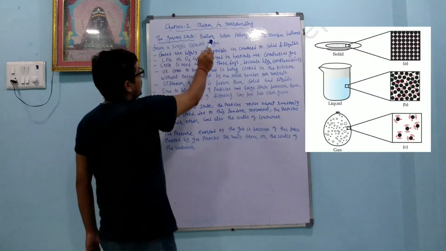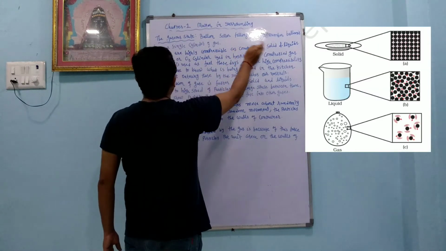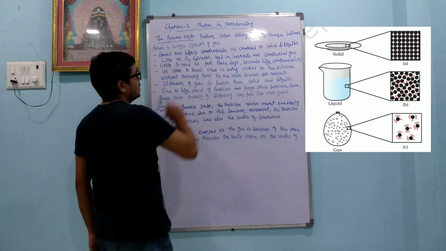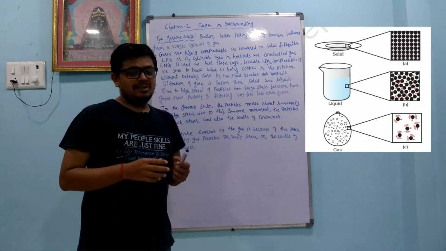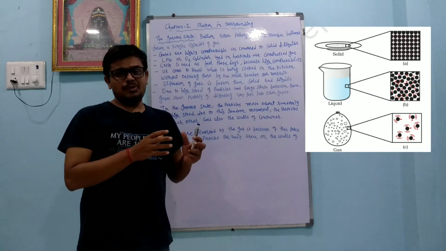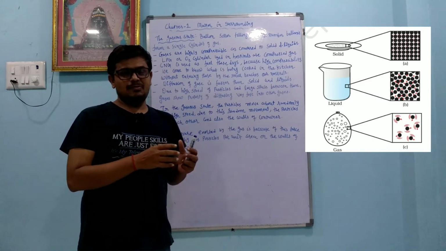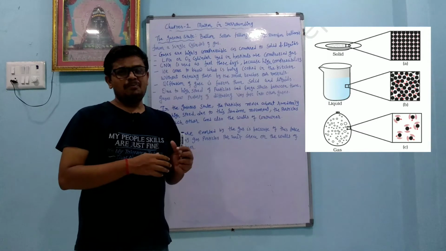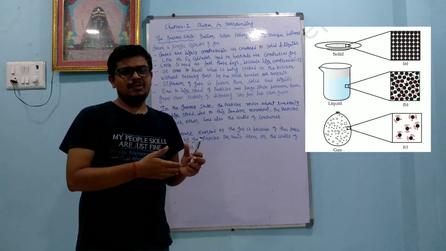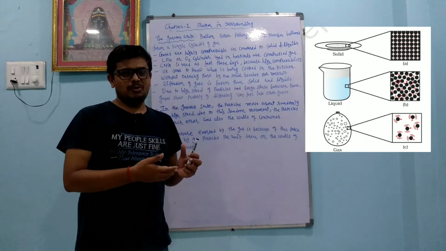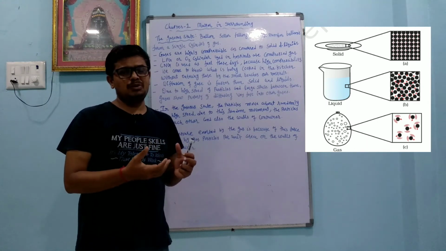Dear student, we are going to learn about the gaseous state. The gaseous state: a balloon seller filling a large number of balloons from a single cylinder of gas. Dear student, we know about the balloon seller. He fills so many balloons with the gas from the single cylinder. It means the gas is present in the cylinder in a large amount, so we can fill so many balloons from it.